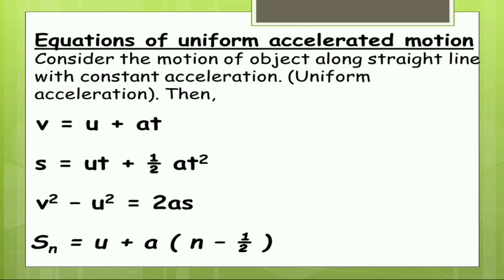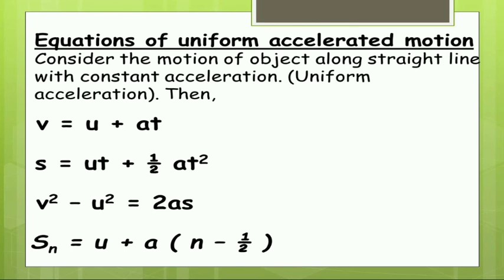These are the four equations we can use to determine the parameters for uniformly accelerated motion. These are not valid for non-uniformly accelerated motions.